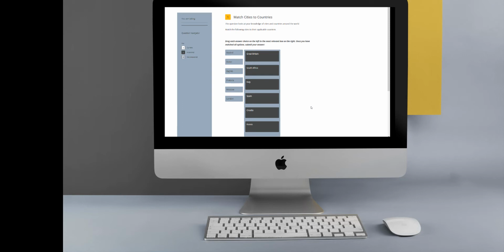Now over to our next type of question, which is matching list. This question type asks the user to correctly identify or match the relationship between the two lists of data. So in this case, we are asked to match cities to countries, so the user would have to drag the correct city over to the country on the right hand side. So that is how this question type works.